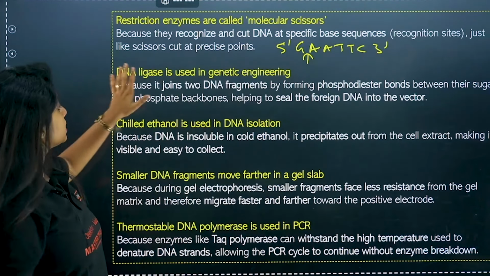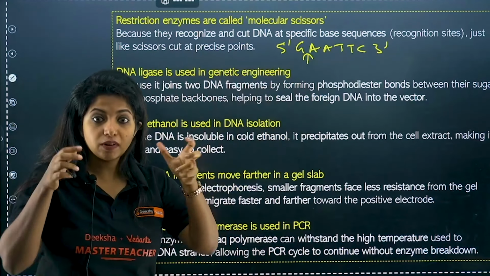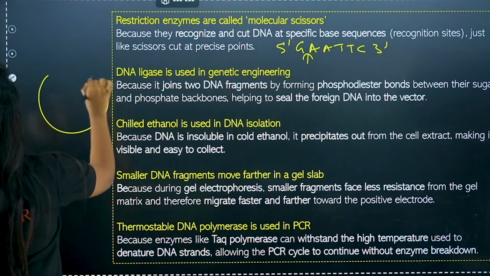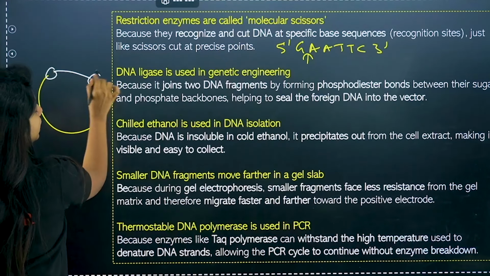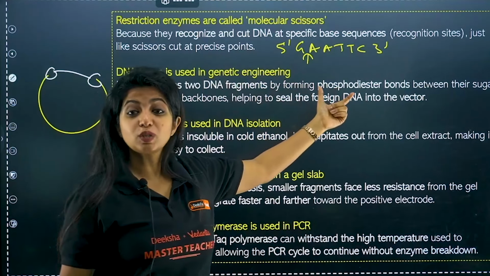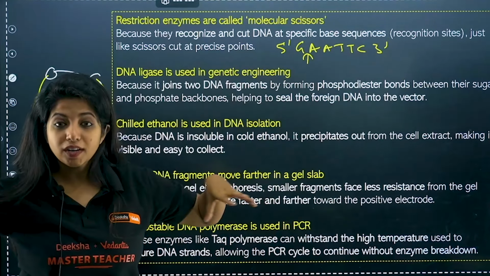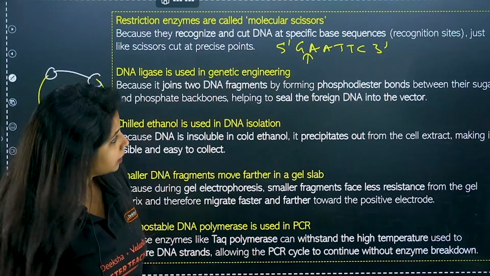Okay, now the next is DNA ligase is used in genetic engineering. Why? Because when we cut things and we put things, suppose we are putting it inside a plasmid, we need to make sure that the genes are joined. For that we need DNA ligase because it joins the 2 DNA fragments by forming phosphodiester bond. Phosphodiester bond is there between the nucleotides, right? So that has to be formed with the help of this enzyme. Cool?